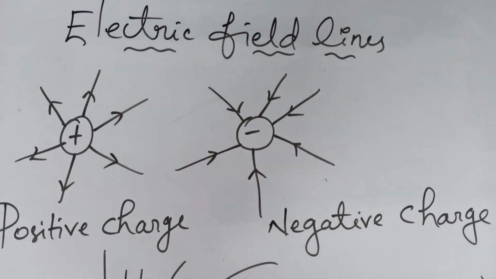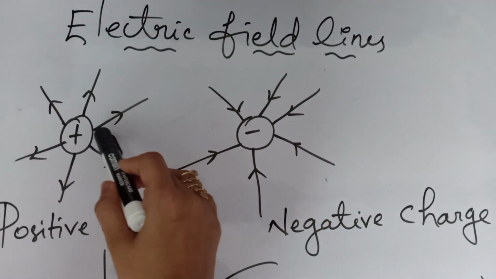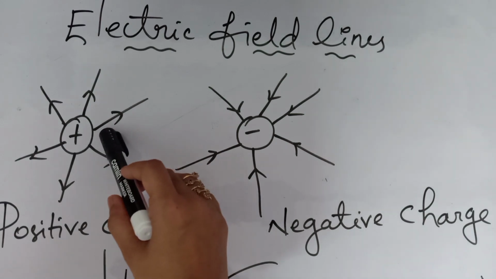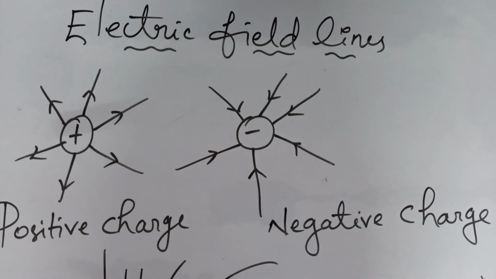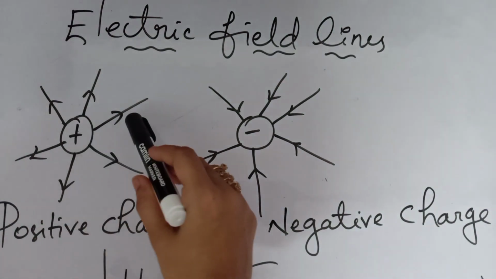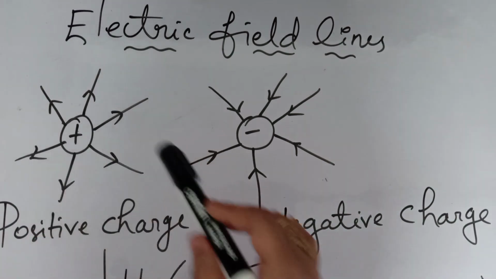And we have some properties of electric field lines that you should know. That means electric field lines will start from positive charge and will end at negative charge. That is very important. In the case of a positive charge, if we are placing a charge plus Q here, we can see the field lines will be going away from the positive charge. That means the electric field lines start from positive charge. So always the field lines will be going outwards. So that is the case of a positive charge.